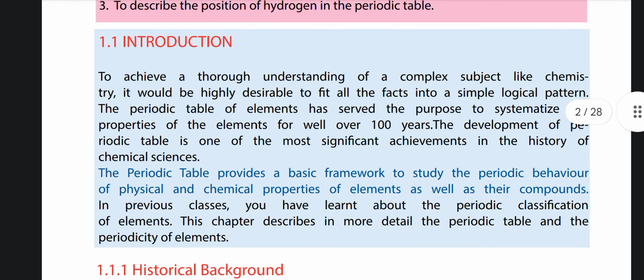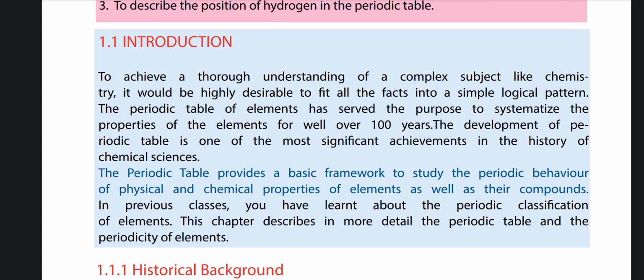Introduction. To achieve a thorough understanding of a complex subject like chemistry, it would be highly desirable to fit all the facts into a simple logical pattern. The periodic table of elements has served the purpose to systemize the properties of the elements for well over 100 years. The development of the periodic table is one of the most significant achievements in the history of chemical sciences.